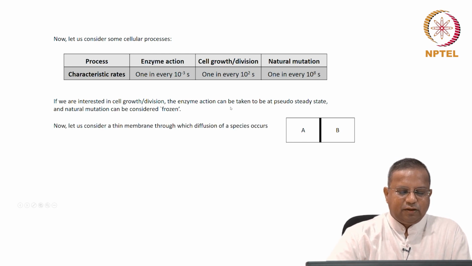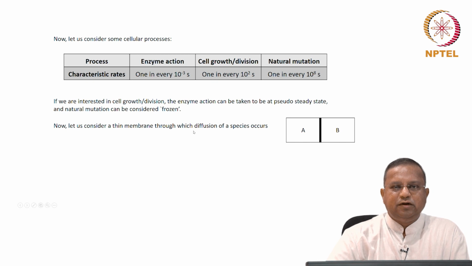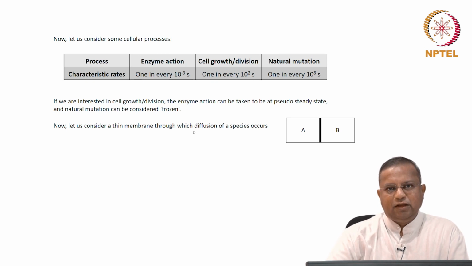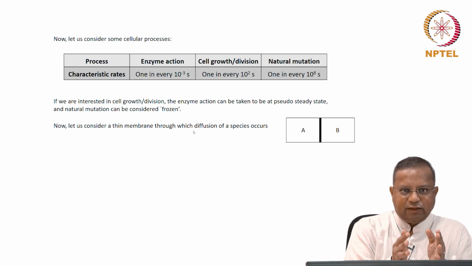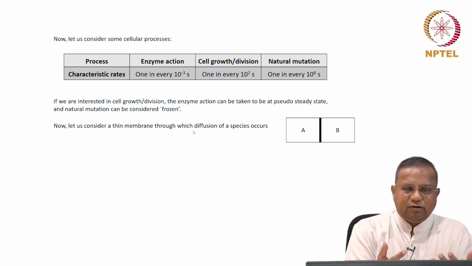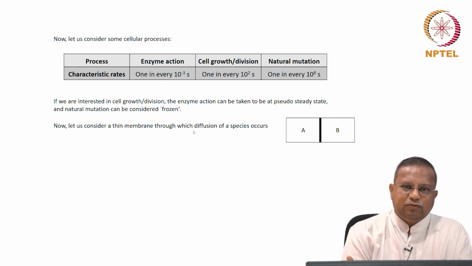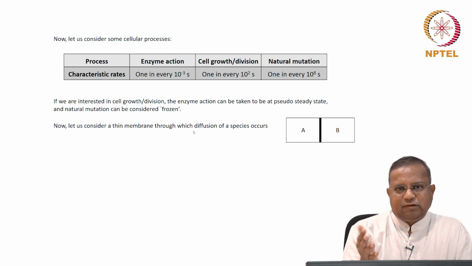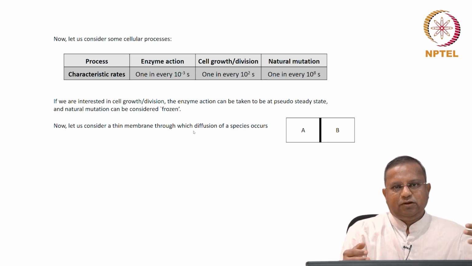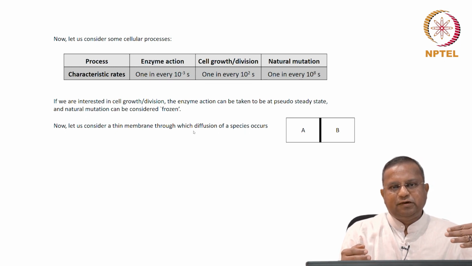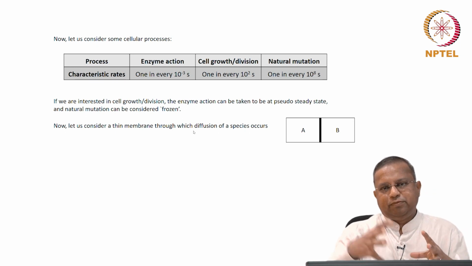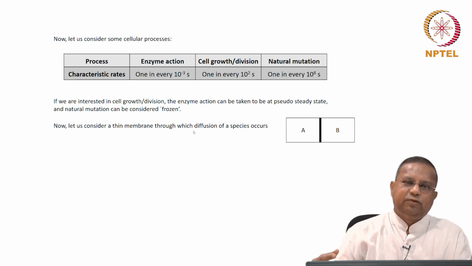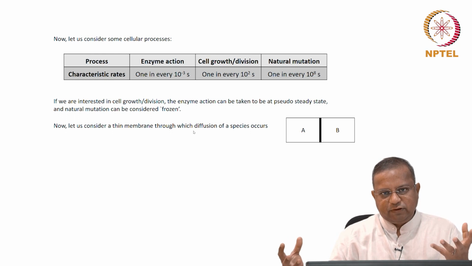Okay. Now, let us consider a thin membrane through which a diffusion of a species occurs. I am going to illustrate this concept by applying it to a certain situation. That situation is a very standard situation where you have a membrane, you have some species moving from one side of the membrane to the other side of the membrane, maybe from the extracellular space to the intracellular space of the membrane.